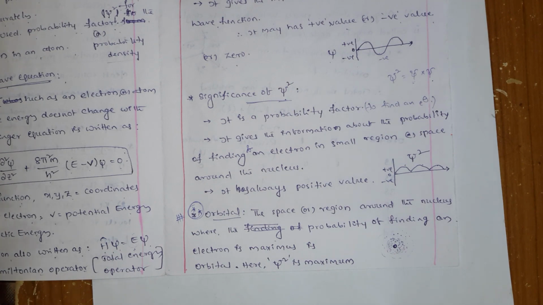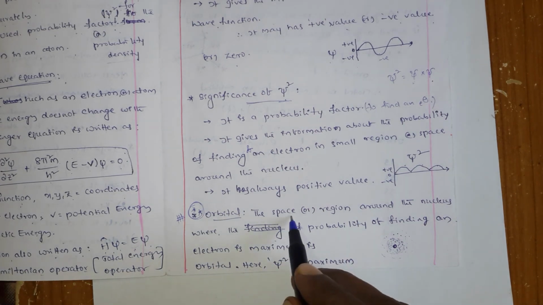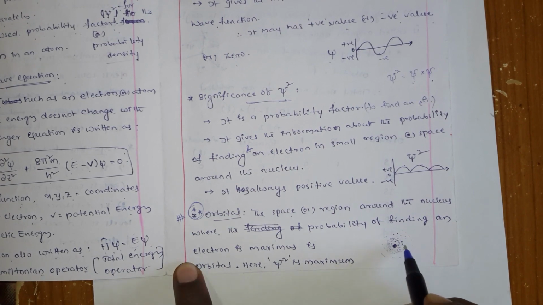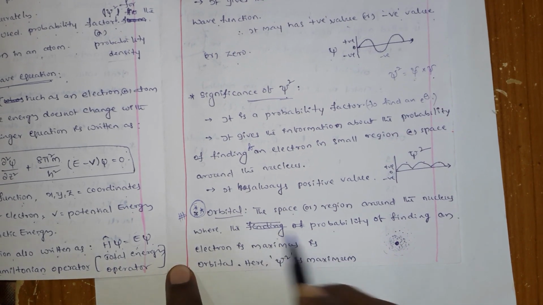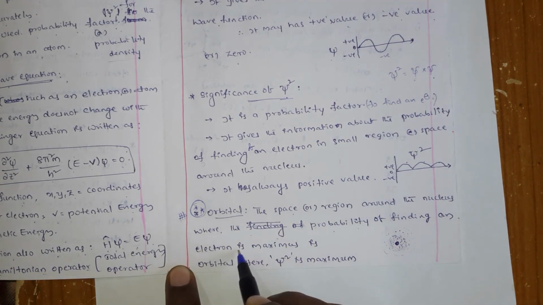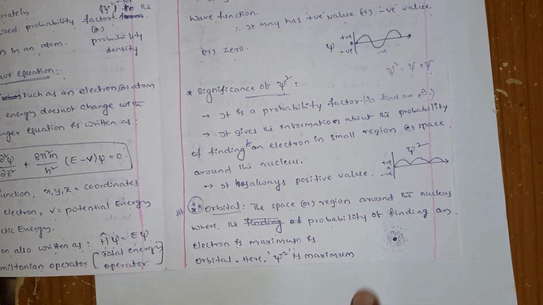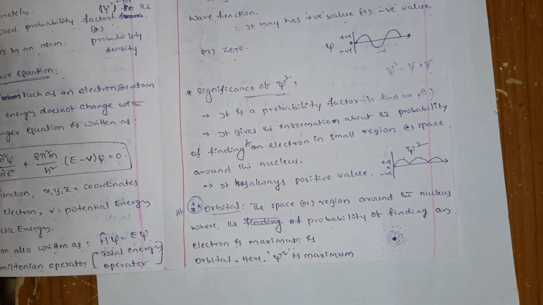So what is this orbital? The orbital is nothing but the space or region around the nucleus. If this is the nucleus, the space around the nucleus where the probability of finding an electron is maximum is called an orbital.